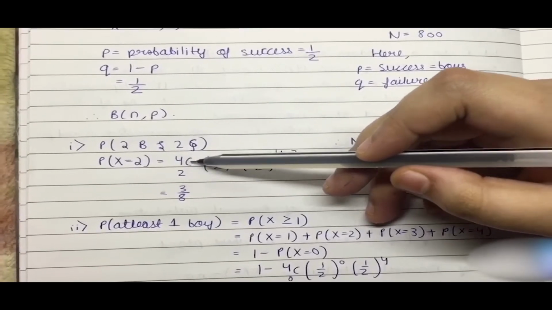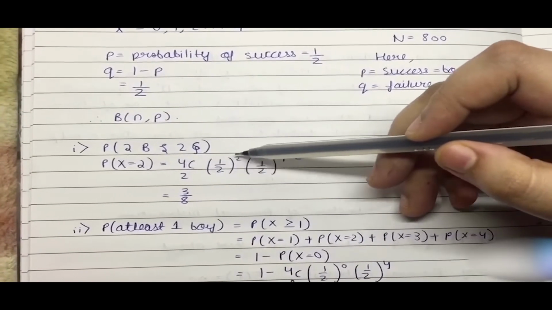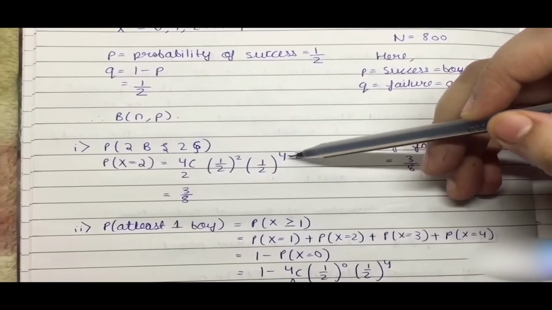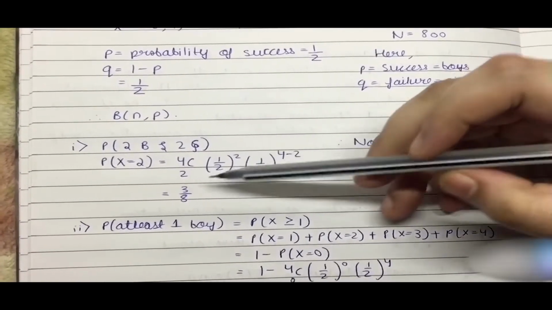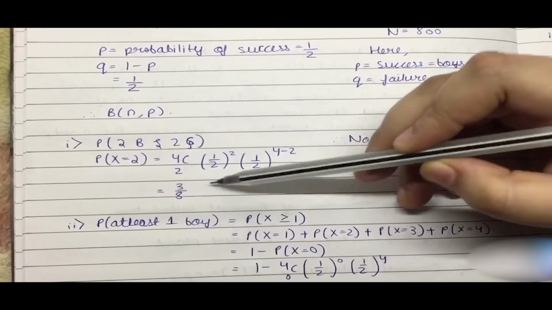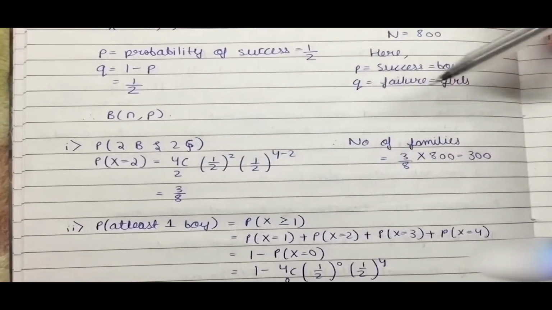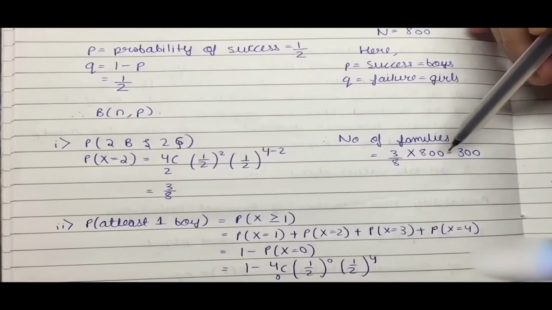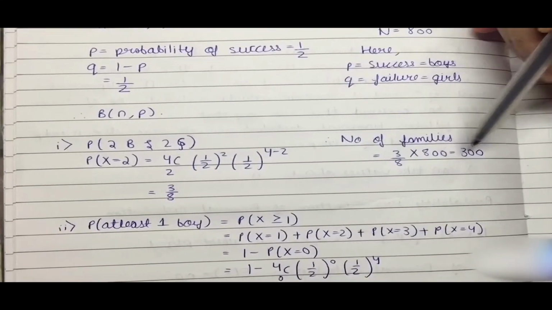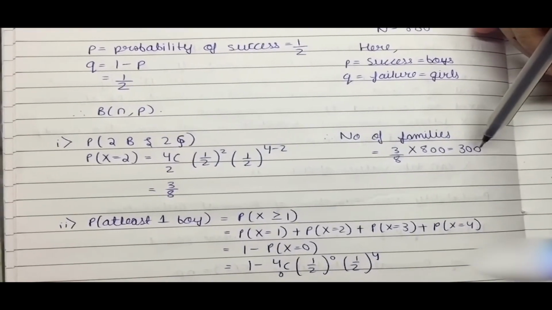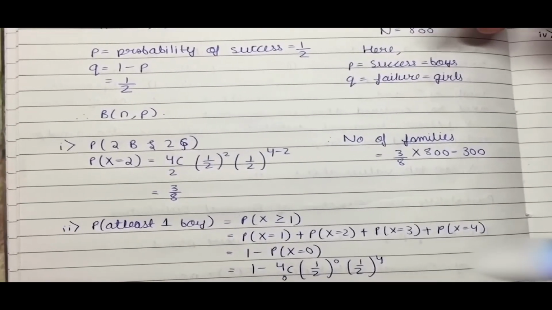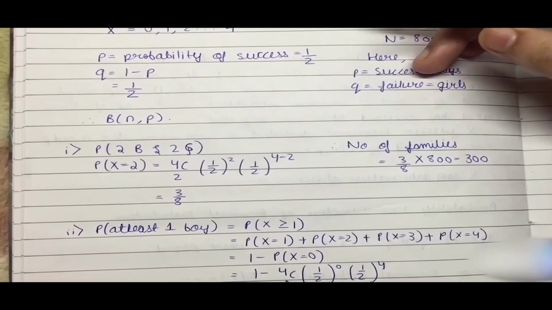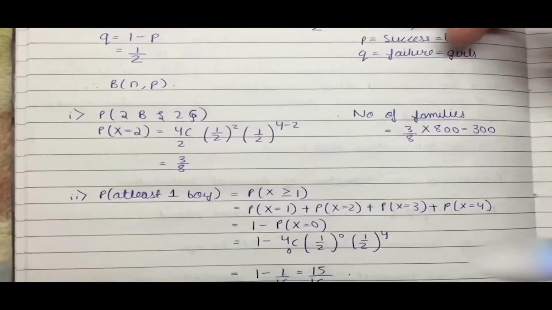We get 4C2, (1/2) to the power 2, that is p to the power r, and q to the power n minus r. So we get the value as 3 by 8. But we had to find the number of families. So we have to multiply this probability with the total number of families, that was 800, and we got the answer as 300.